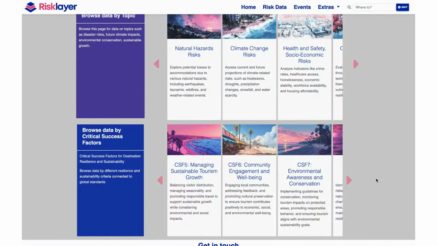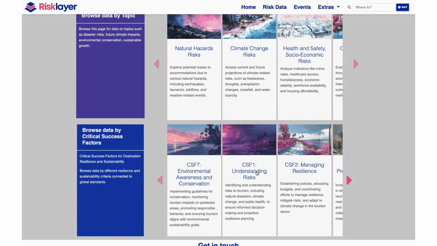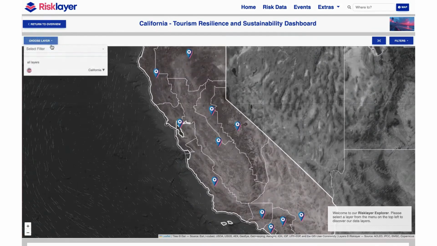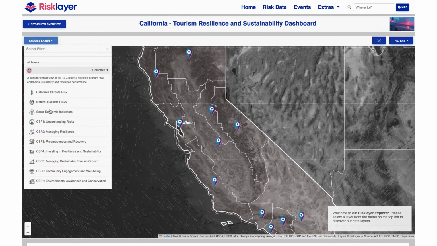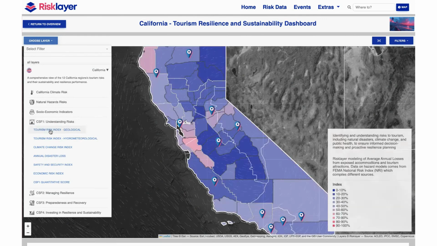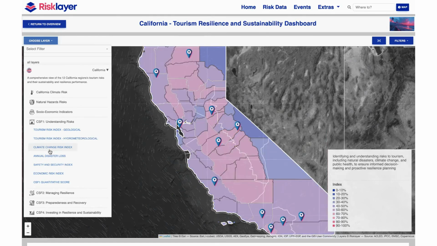Let's take a closer look into the quantitative data by exploring critical success factor 1, understanding risks. Once CSF1 is open, you will notice various composite indices which make up the total quantitative score for CSF1. Let's explore a few of these indices. Geological risks, covering earthquake, volcanoes, and landslide hazards. Hydrometeorological risks, including flood, storm, and extreme weather events. Climate change risks, showing future climate projections such as rising temperatures and drought conditions.